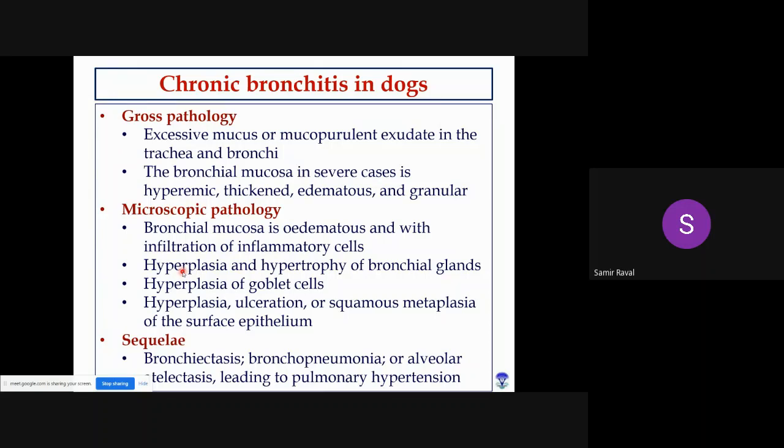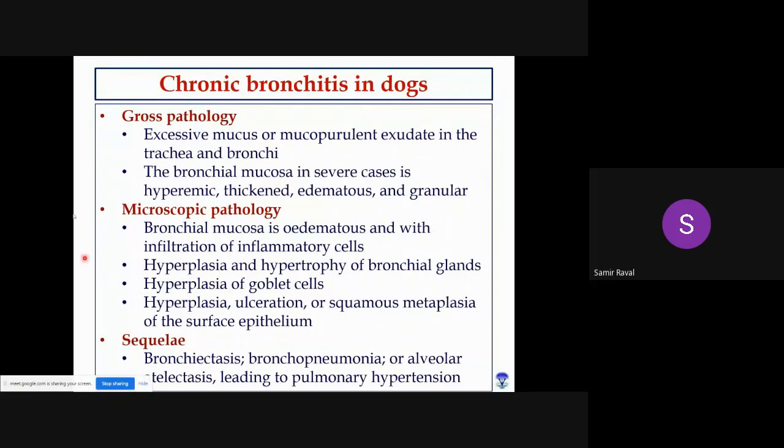And when the severity is more, in that case, what will you find? You will find squamous metaplasia of the surface, right? Normally you will find ciliated, pseudostratified, or cuboidal epithelium. But when severity is more, when this irritation is continuous and persists for a very long period of time, that epithelium will be replaced with squamous epithelium.